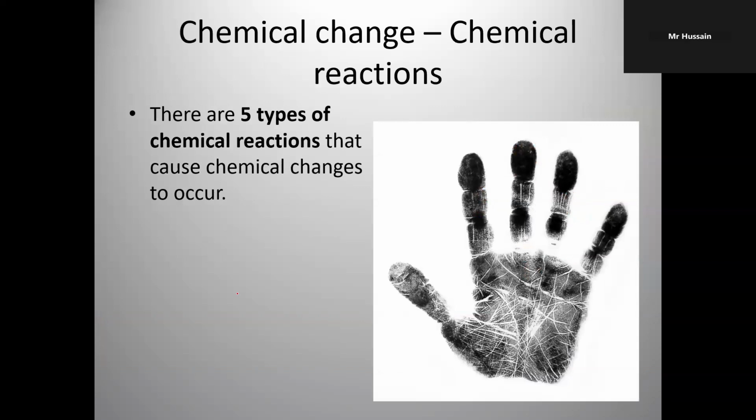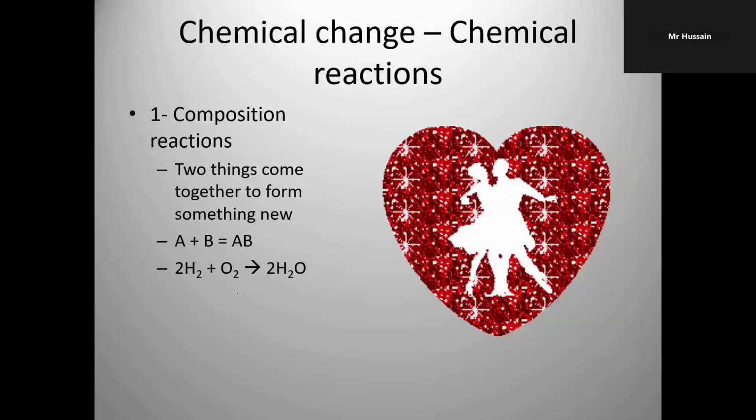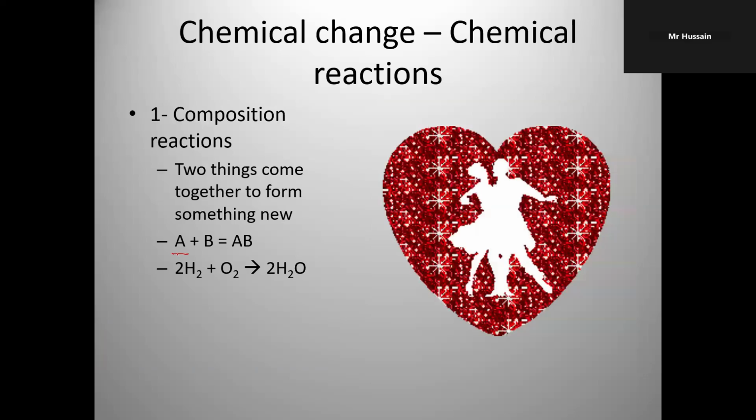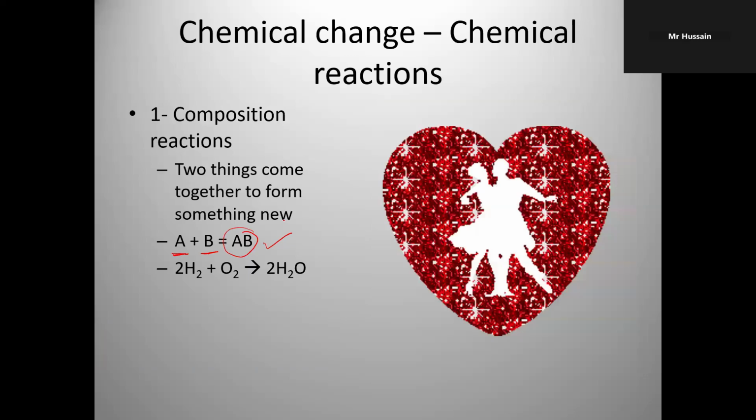There are five types of chemical reactions that cause chemical changes to occur. First one, composition reactions. When two things come together, substance A and substance B get close and they form AB, that is composition.